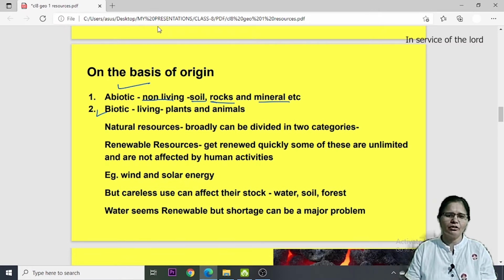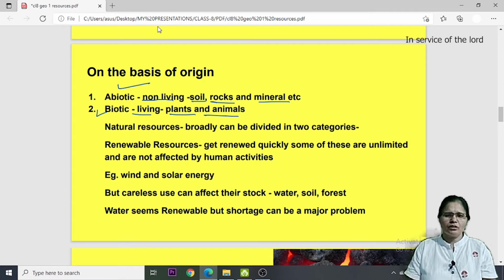Second type is biotic resources. Biotic has been taken from living, means all the resources which have originated from living things such as plants and animals are known as biotic resources.